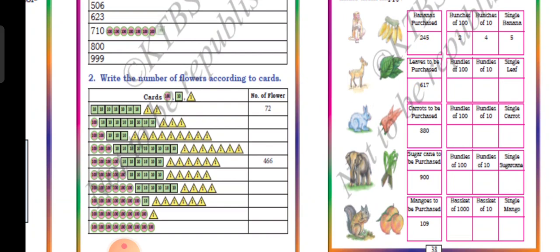Okay, next one, 380. How many 100 bundles are there? 3. How many 10 bundles are there? 8. How many single carats are there? No single carat, because it is 380. Is that clear?